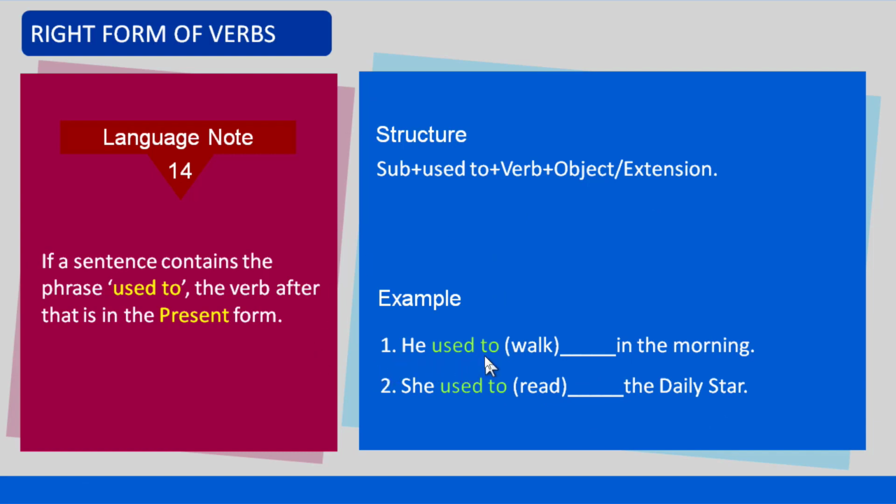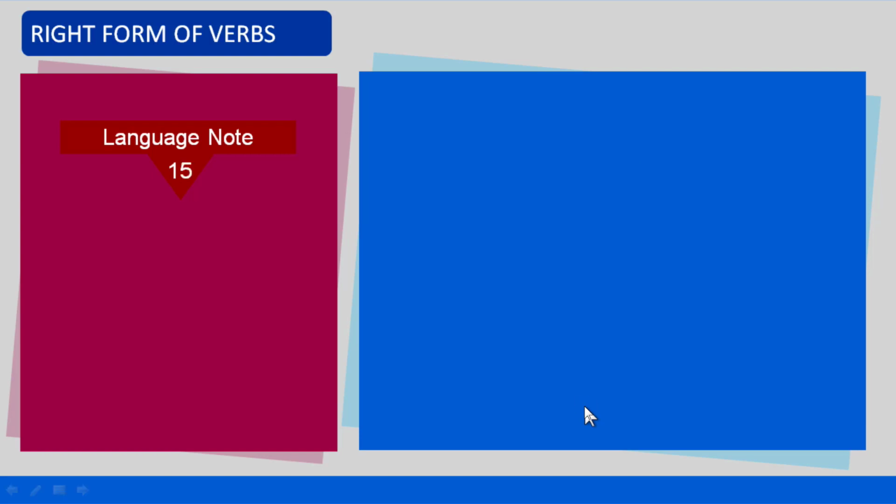Number 1, he used to walk in the morning. Number 2, she used to read the Daily Star. The two examples contain the phrase used to and the verbs after that, walk and read, are used in the present form.